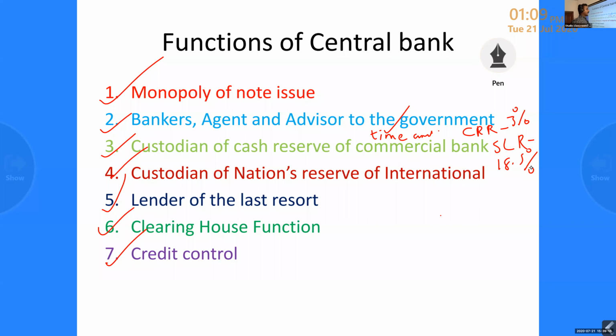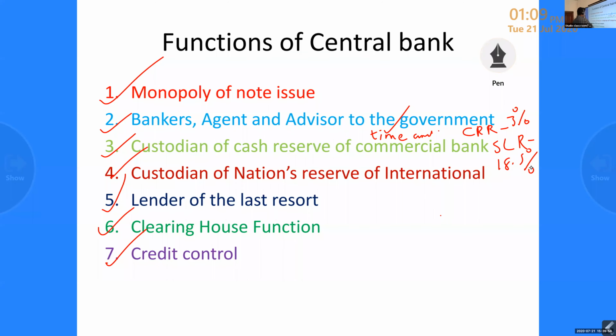Suppose you are importing any goods, we can utilize that amount. If anyone wants foreign money, we will get it through that bank. Okay, so that is custodian of nation's reserve of international currency. That is the important function of every central bank. They have to keep the reserve of foreign currency obtained from various countries. So if you are exporting, we will get foreign currency that we have to keep. Whenever any problem arises, if you want to pay any amount to other countries, we can utilize it to stabilize the external value of the currency. We are keeping foreign currency.